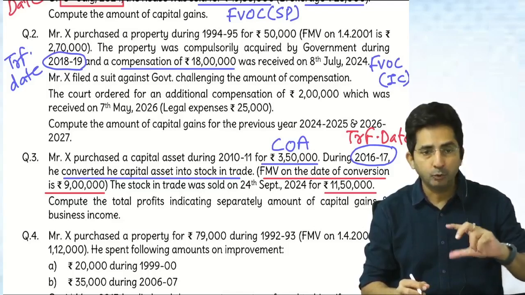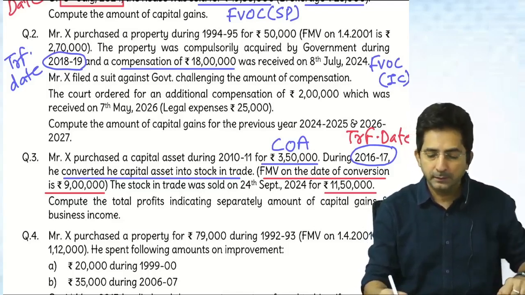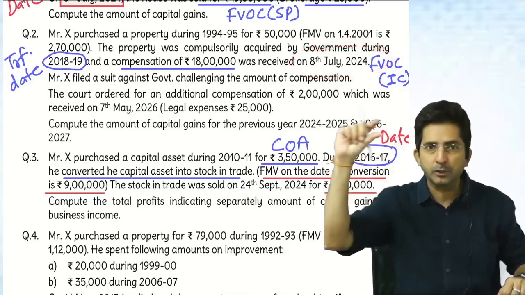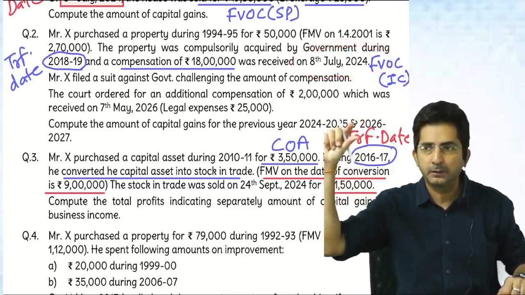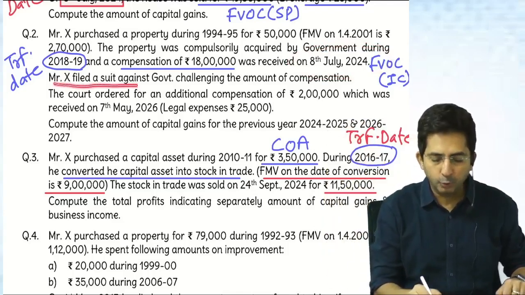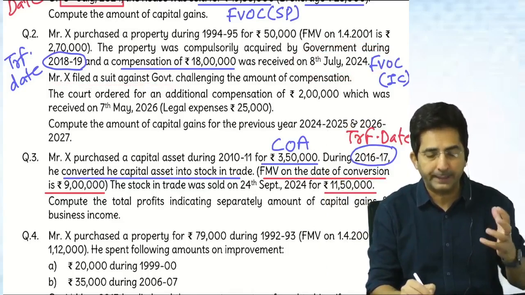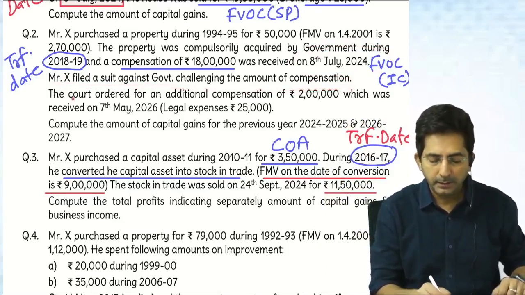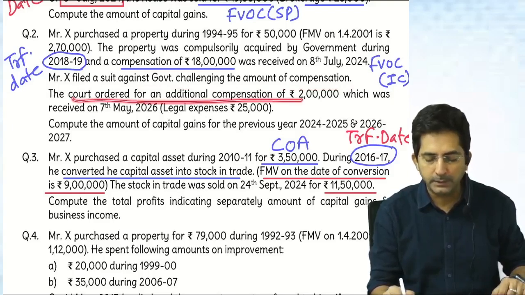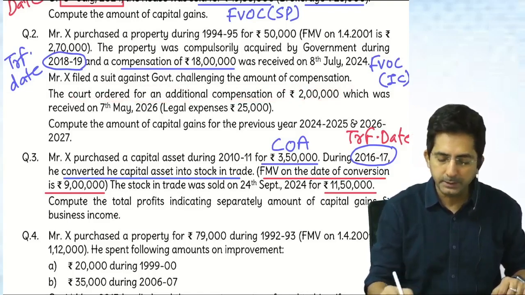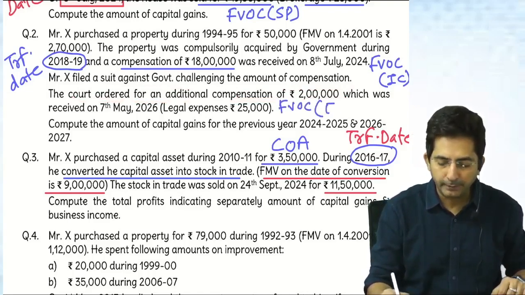How do you do index? Upar transfer, niche purchase. So this date you have to just write at the top in the heading. Computation of capital gains for the previous year, 24-25. Then Mr. X filed a suit. Suit means case, court case, against government challenging the amount of compensation. And the court ordered for additional compensation. What is this additional compensation? Enhanced compensation. This will also come in FVOC in the second working.